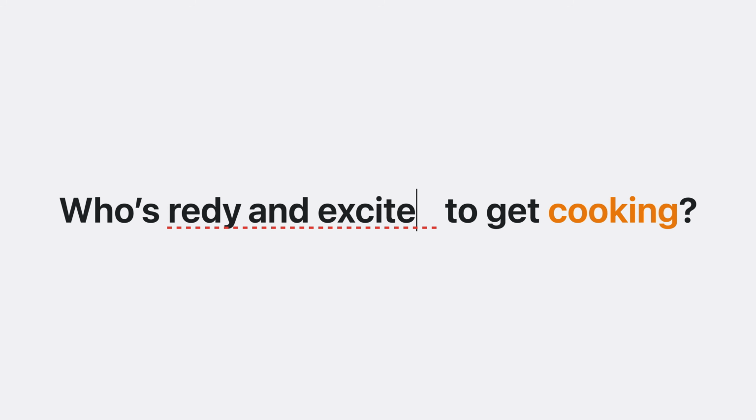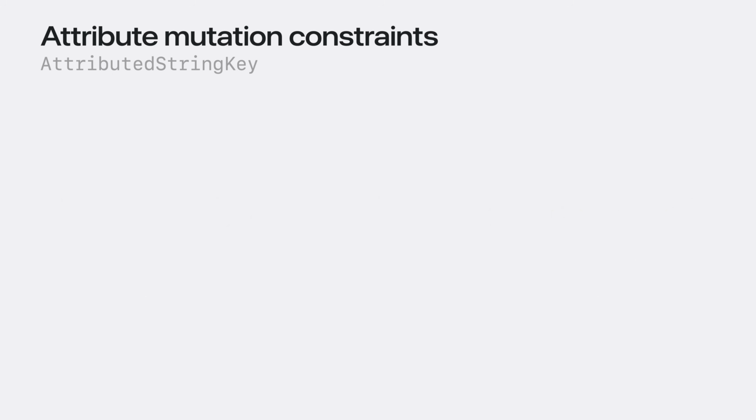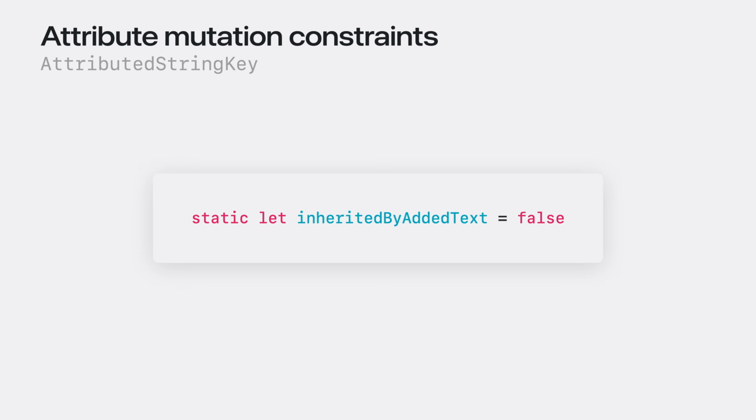However, if I continue typing in my text editor, by default, all attributes of the existing text are inherited by inserted text. This isn't what I want for a spell-checking attribute, so I'll add a new property to my attributed string key to correct this. By declaring an inherited by added text property on my attributed string key type with a value of false, any added text will not inherit this attribute value.